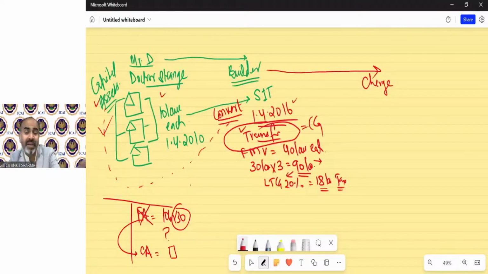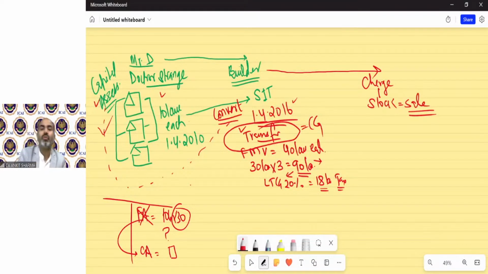The chargeability has been deferred. The recovery of tax is deferred. The chargeability will be in the year in which the stock will be sold. So income tax says we will wait till the year the stock is sold and you will have the real inflow of money.